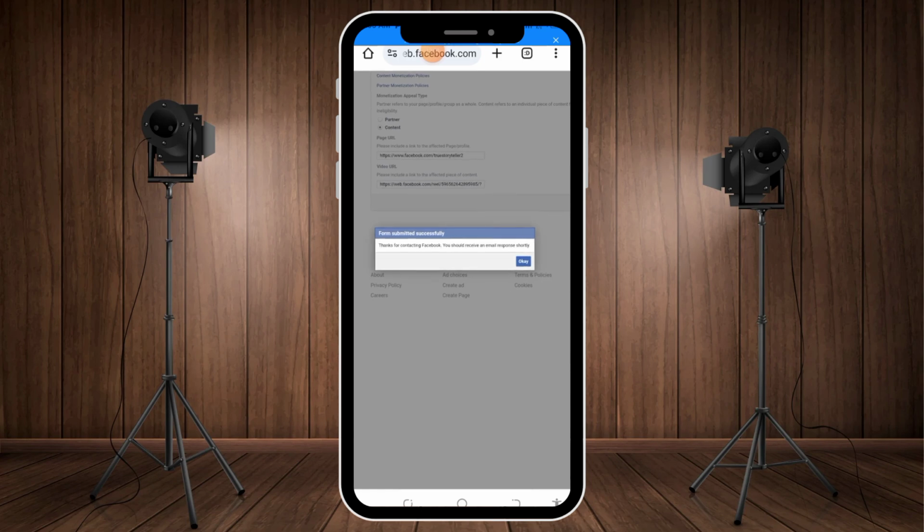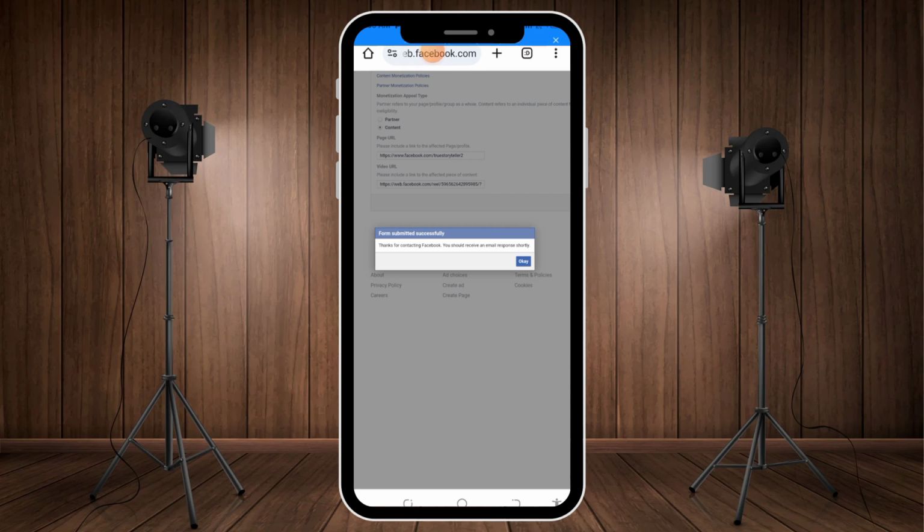Remember that we used a different URL. It's not because the URL is not our video. No, it is because the URL that we used is different from what Facebook wants us to submit. So that is why it takes a process to submit this kind of appeal.